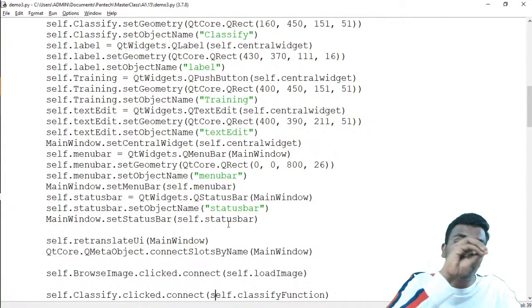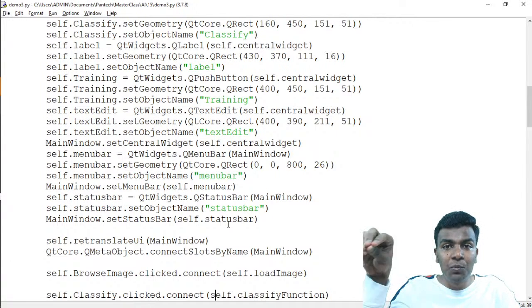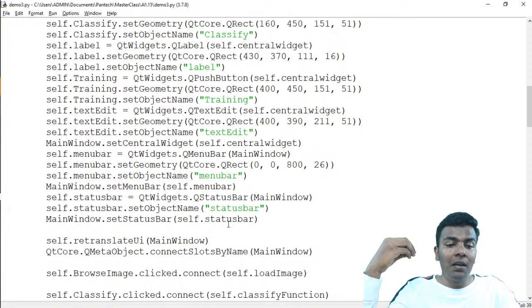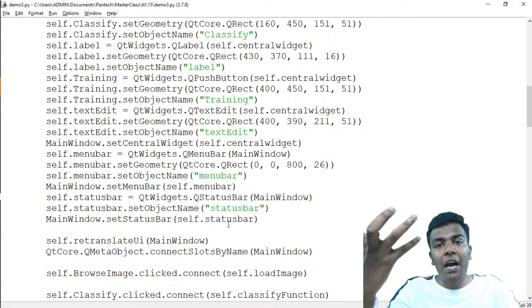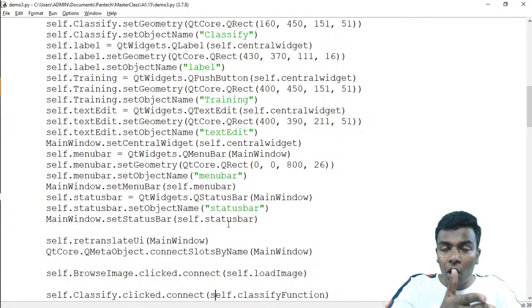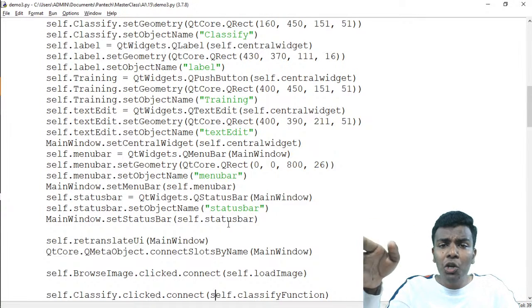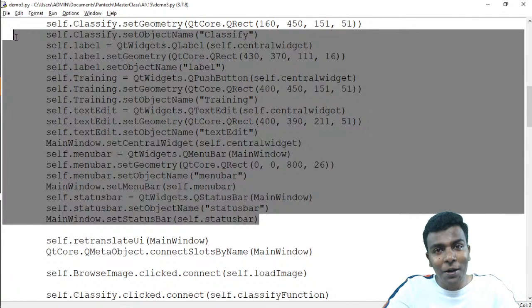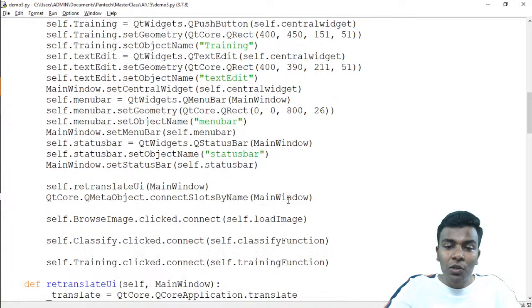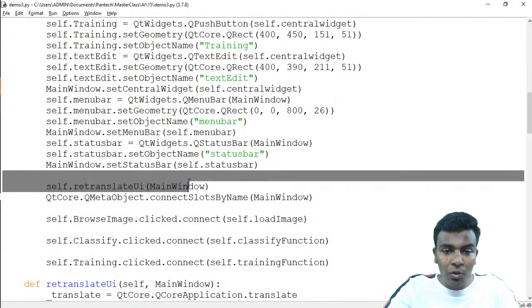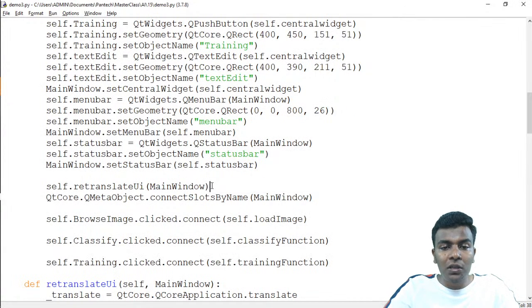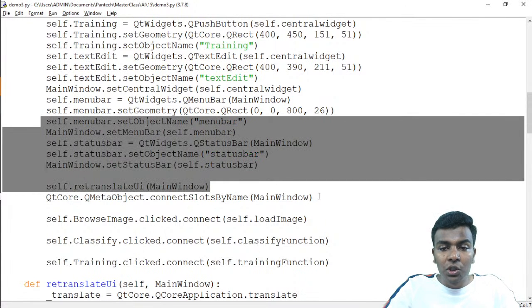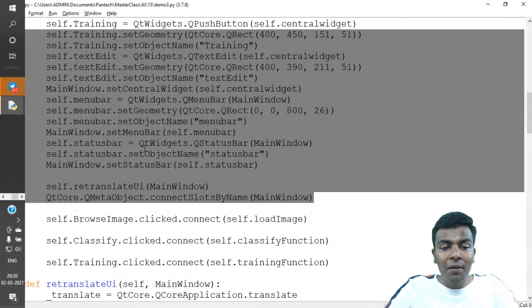You can simply drag and drop the push buttons and text boxes which are required, and with the help of certain commands, we can convert that .ui file into the .py file, which will automatically create the source code, because the source code is not written by me. These are all the source code which is automatically created. Up to here, these codes are automatically created.